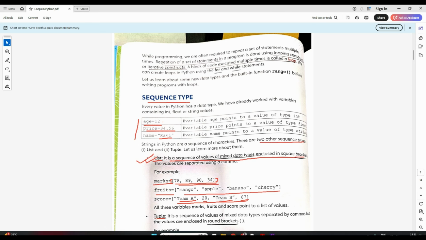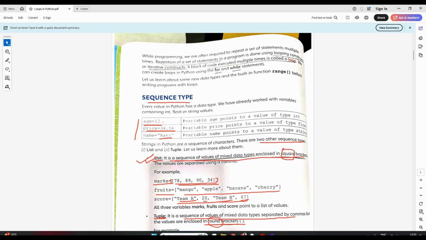Now a tuple is also the same as your list, but there's some difference that you will understand in higher classes. Right now you can just understand a tuple is also a sequence of values of mixed data type separated by comma, same as list, but they are enclosed in round brackets. Like here they are enclosed in square brackets, but here they are enclosed in round brackets.